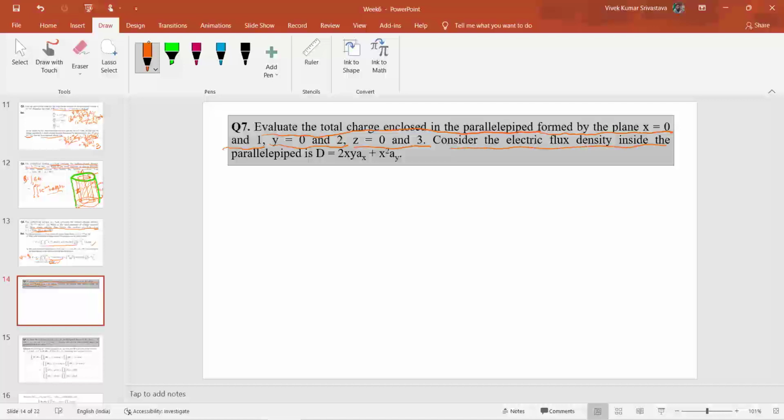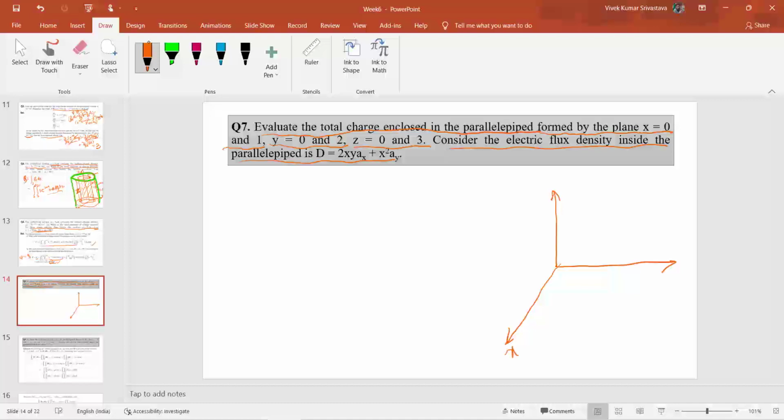Consider the electric flux density inside the parallelepiped is given as this term here. So first of all we have to see how this parallelepiped is represented in the coordinate axes. So x varies from 0 to 1.